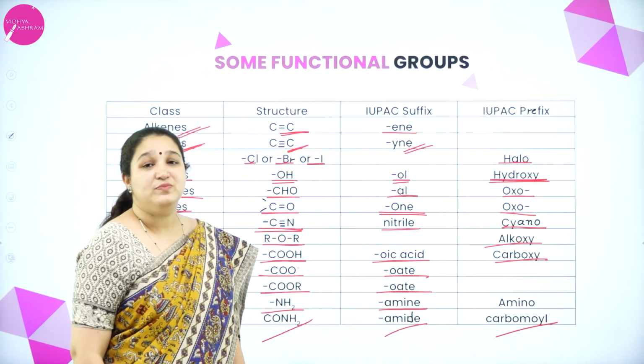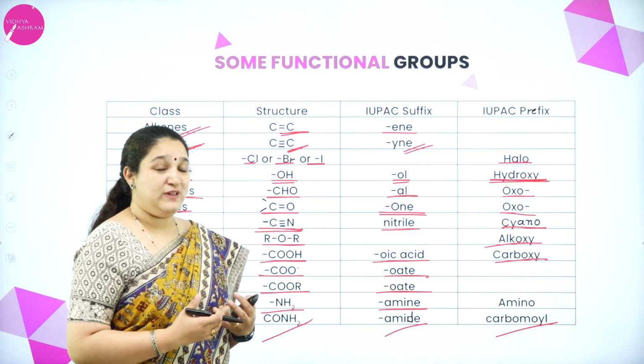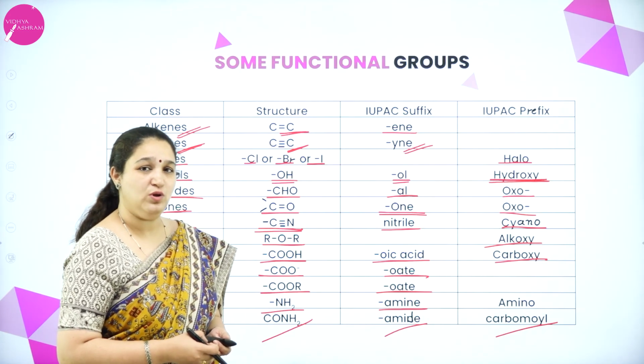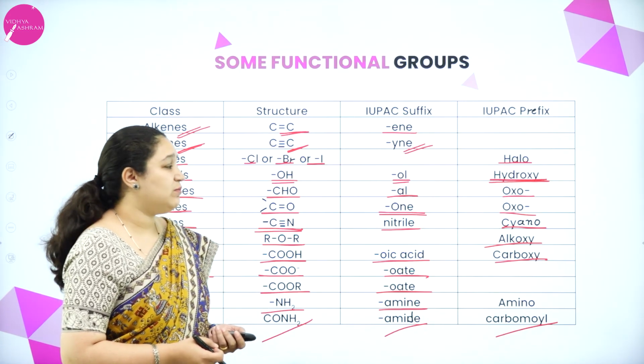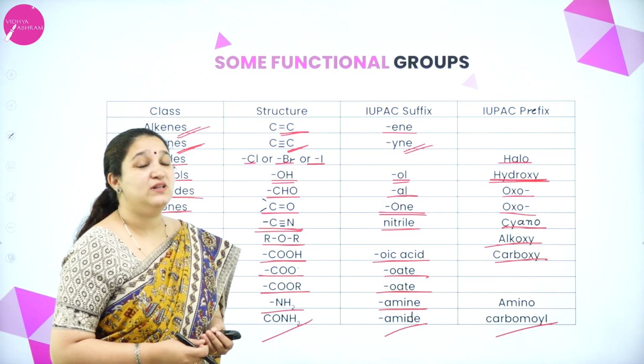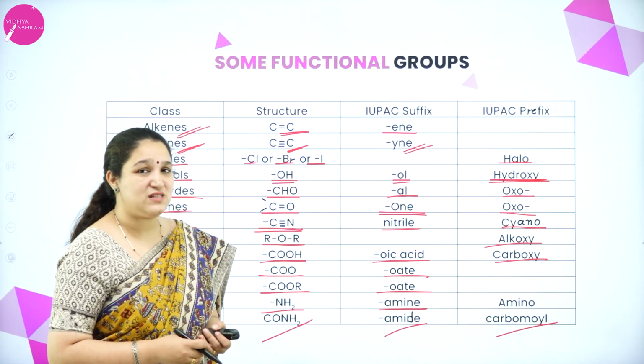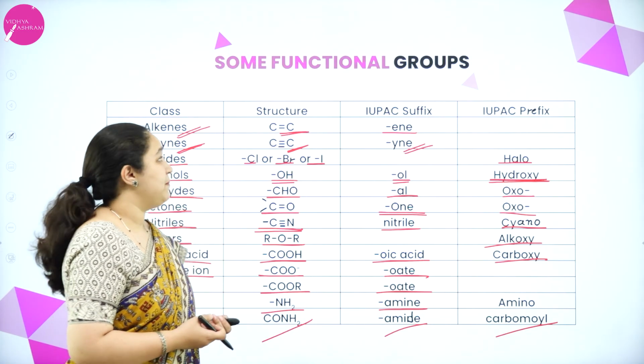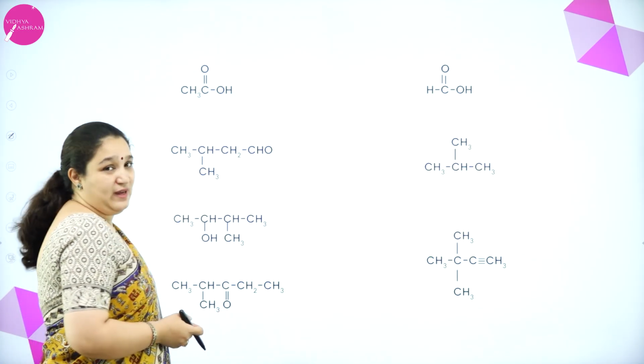Okay, so that's about some of the prefixes and the suffixes of functional groups which you need to know. I'll take some examples and explain so that it's easy for you all to understand how to write the IUPAC naming. So the first one we have here is